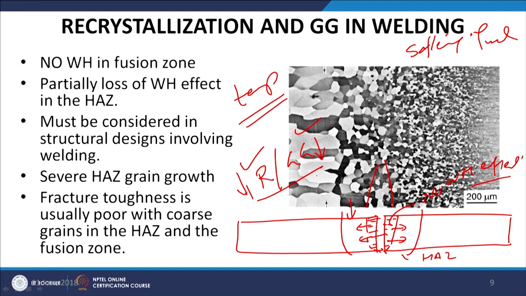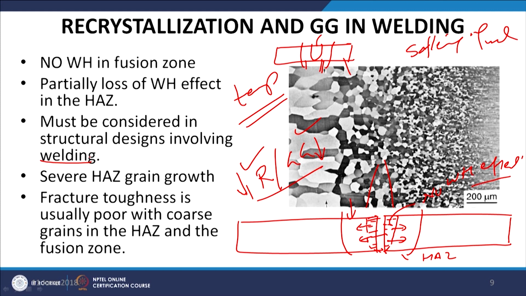And we know that whenever a weld joint is made by a fusion welding process, it will lead to the development of a heat affected zone or weld zone which will be weaker, and these aspects must be considered in the development of a suitable structural design. Not just the strength of the base metal is to be considered, but we need to consider the strength of the weld zone or the heat affected zone, whichever is weaker, for the development of structural designs involving welding.